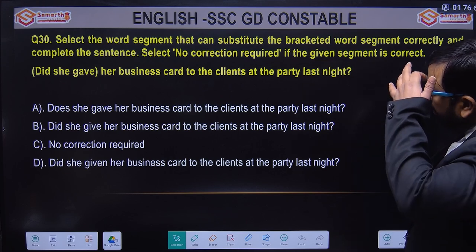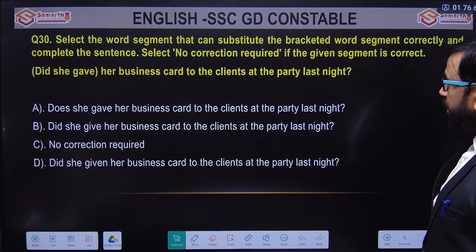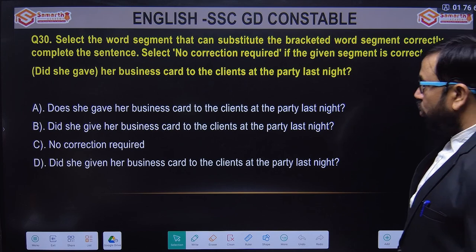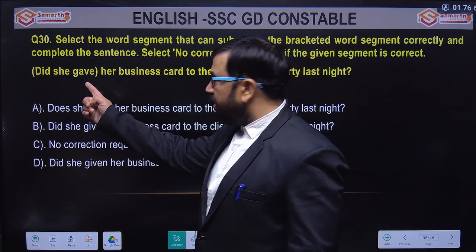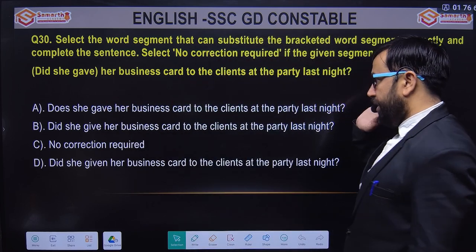Select the word segment that can substitute the bracketed word segment correctly and complete the sentence, and no correction required if the sentence is correct. The question is: did she give her business card to the client at the party last night?